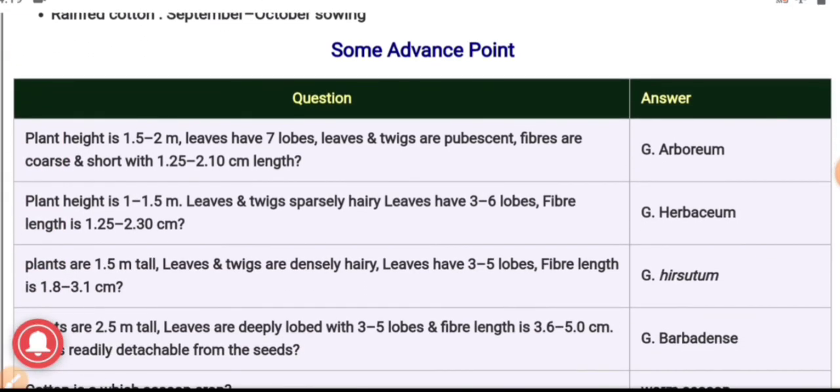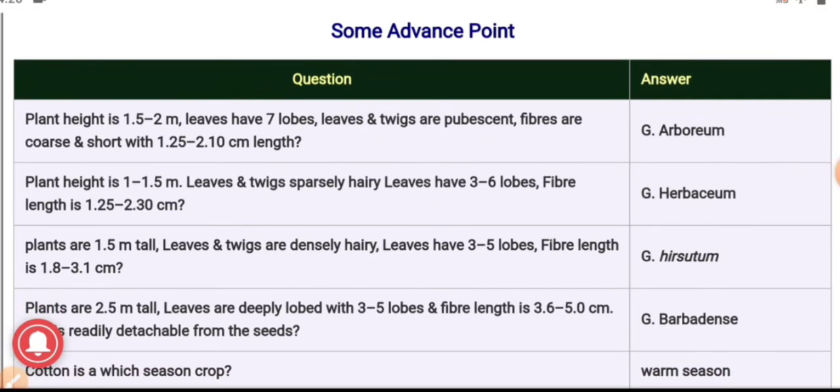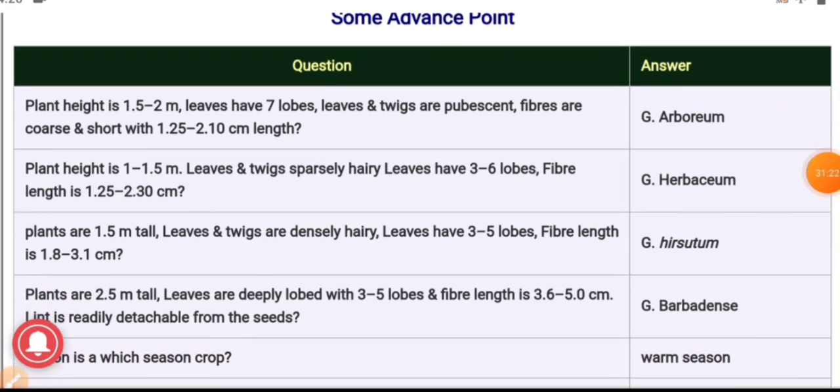Here we will have a look towards some of the advanced points related to cotton. Plant height is 1.5 to 2 meter. Leaves with 7 lobes. Leaves and twigs are pubescent, and fibers are coarse and short with a length of 1.25 to 2.10 centimeter. The species is Gossypium arboreum.